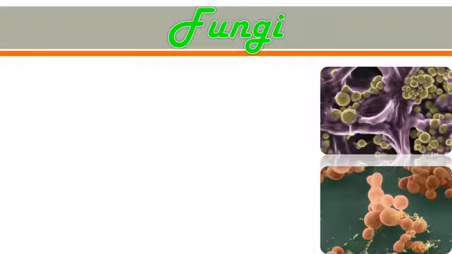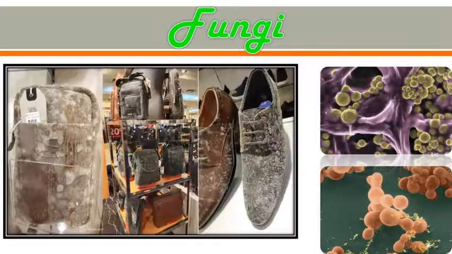So the first type of harmful microorganism is fungi. These are different types of fungi, and you can observe these types of fungi on our daily belongings like our shoes, leather shoes and leather purses, and many different types of leather items. These fungi can grow.